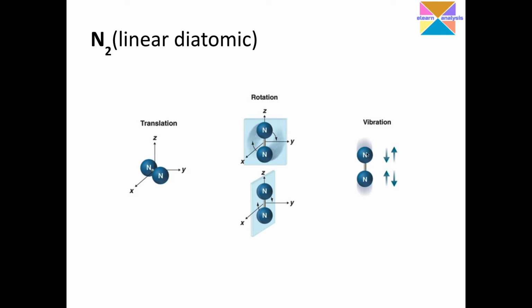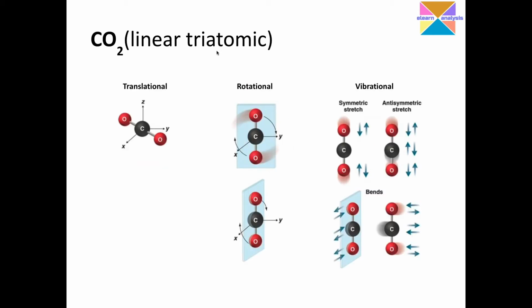Coming to the vibrational, you can see these 2 arrows. Either these 2 atoms can come towards each other, if you see these 2 arrows, or they can go away from each other, if you see these 2 arrows. So there are totally 3 translational, 2 rotational, and 1 vibrational degrees of freedom for this linear diatomic molecule.